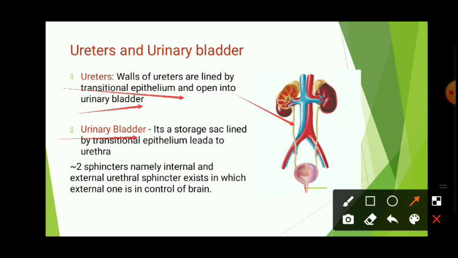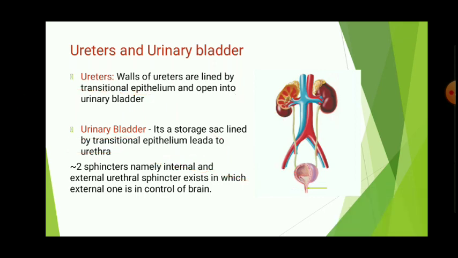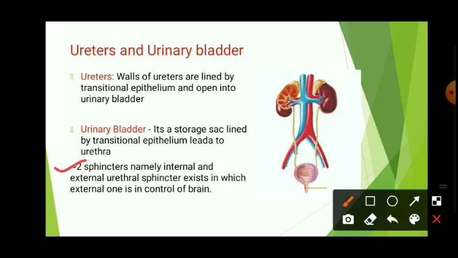Next, the urinary bladder. It is a storage sac. Here you are able to see, it is a storage sac lined by, again, transitional epithelium, and it leads to the urethra. This part is called the urethra. Next, there are two sphincters at the junction where the urine gets eliminated, that is, the internal sphincter and the external urethral sphincter.